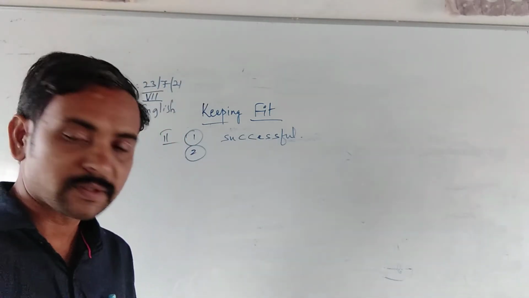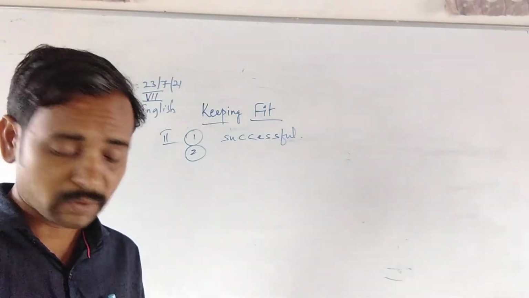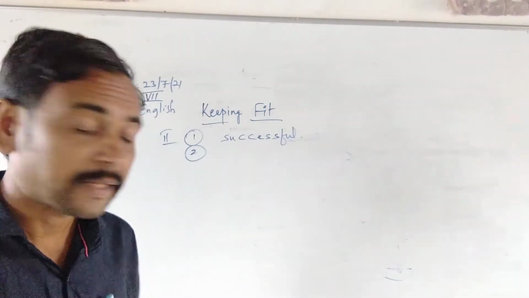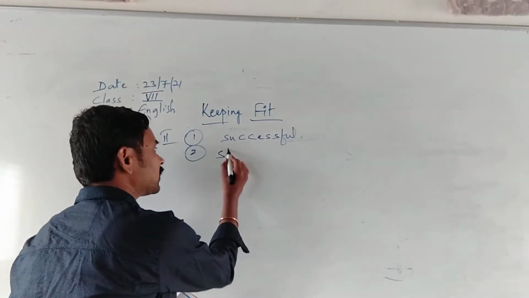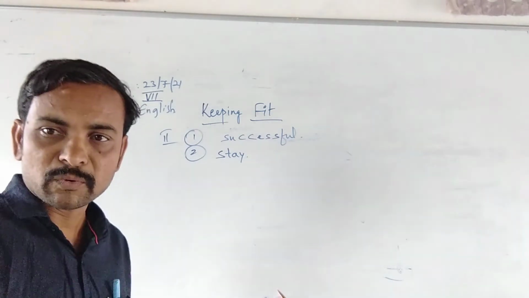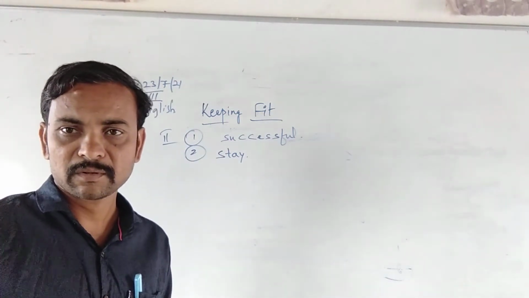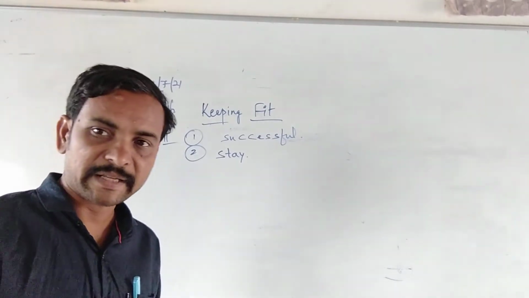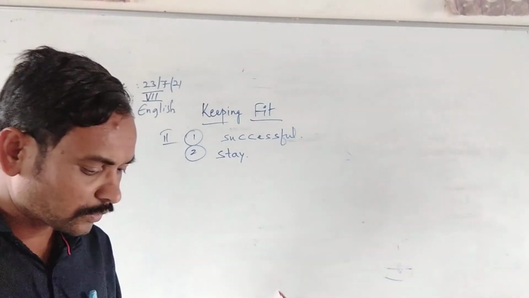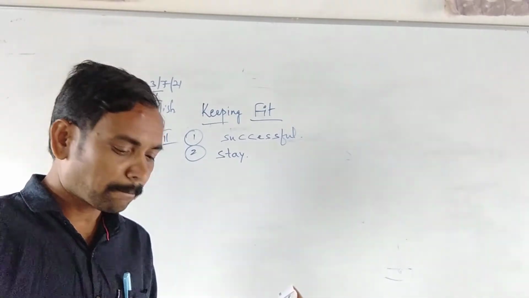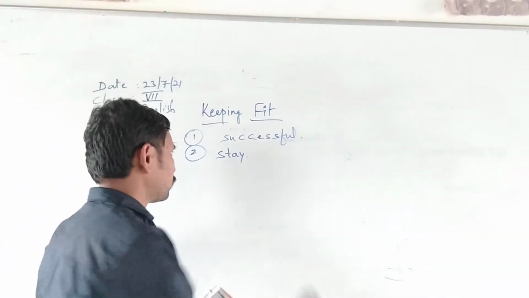There are so many rules and regulations which can help us to stay healthy. If you want to stay healthy, some rules we have to follow. So there are certain rules which can help us to stay healthy.